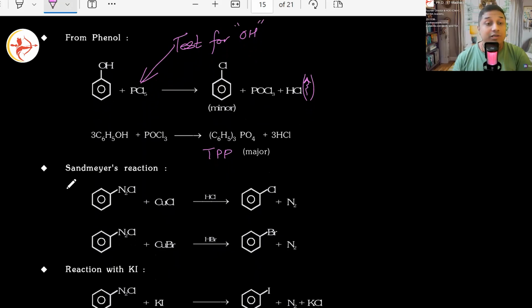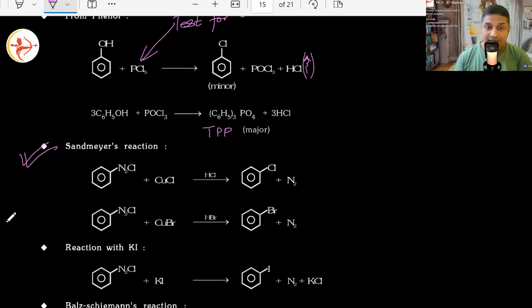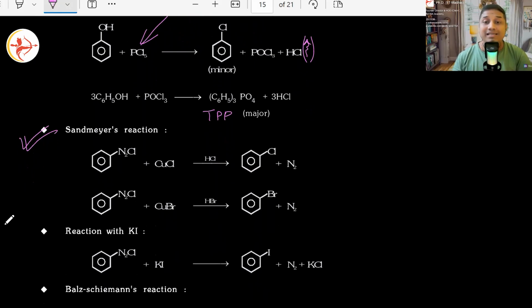Good. Another very famous name reaction, with the name Sandmeyer's reaction, after the name of a scientist. Here, there is something called N2. Correct? And this side there will be a benzene ring. I'm just showing it with 5. Yes or no? This is called what? Anybody knows? What do you call this fellow? This is called azo compounds. Since two of them are coming, it is called diazo compounds.